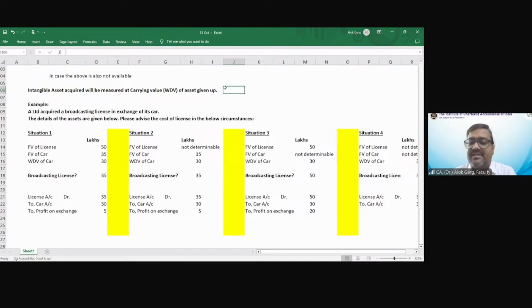Thank you so much, friends. It's 10 a.m. now, and I'm concluding my session. If you have any question, would be happy to answer. Otherwise, I am happy to conclude the session for the day. And in the next session, we will complete this intangible asset standard. With that, we will also be revising Ind AS 16 as well, like today.